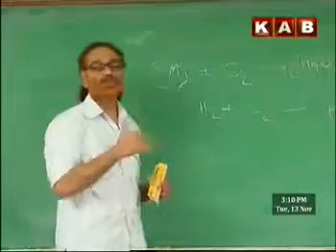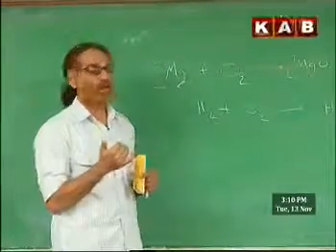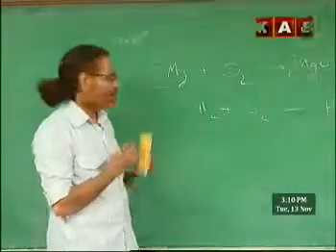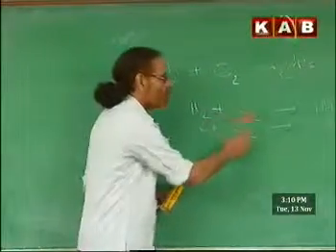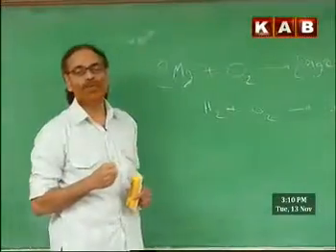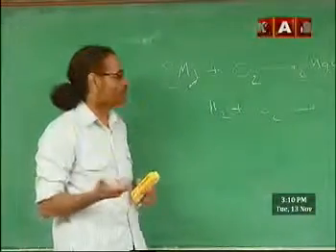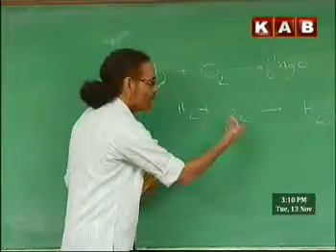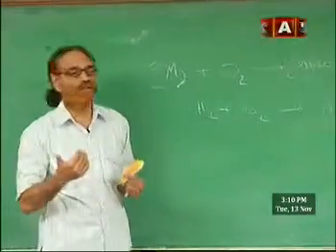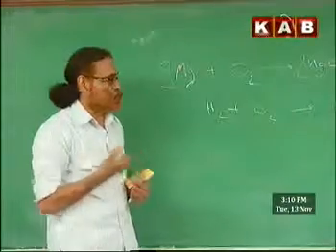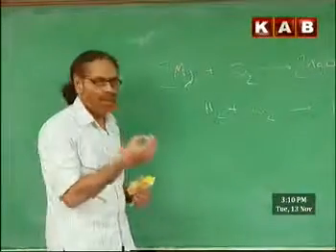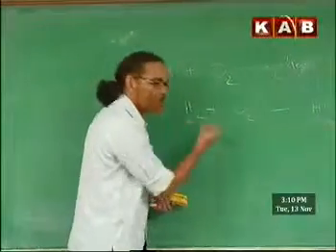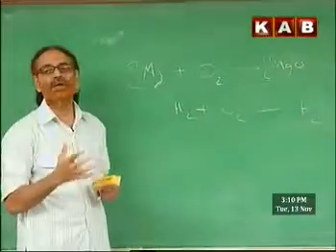Then balancing. Balancing is only by putting multiples before those substances. Suppose here I put 1 hydrogen, 1 oxygen, 1 H2O. But this is not balanced, because there is only 1 oxygen atom on the right side, but 2 on the left. So you must adjust that. For the sake of adjusting these atoms, the fundamental observation is that we should only put multiples in such a way that atoms on either side become equal.